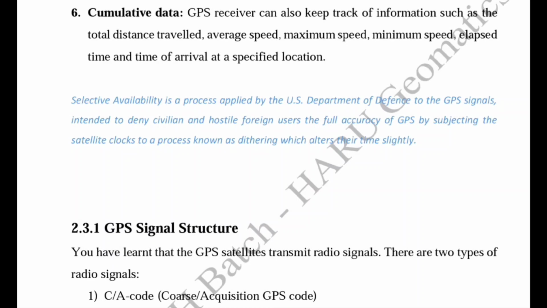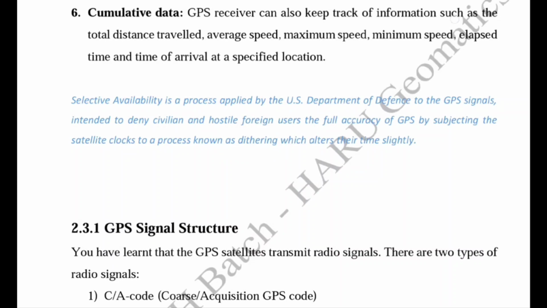So they degrade the accuracy by changing the time information slightly of the satellite clocks. This process is known as dithering, because we know that the timing information is very important for achieving our location information. So the variation in the time information of the satellite clocks alters or degrades our accuracy.